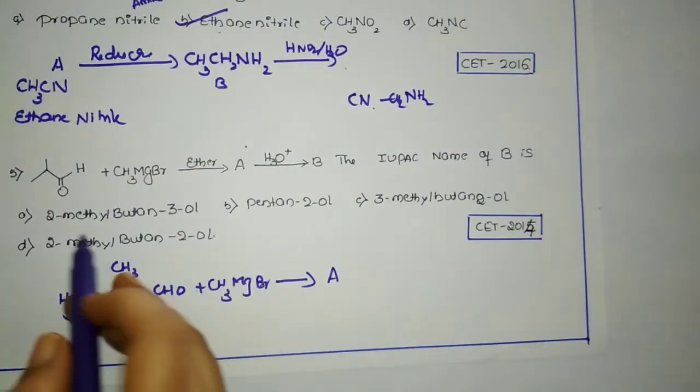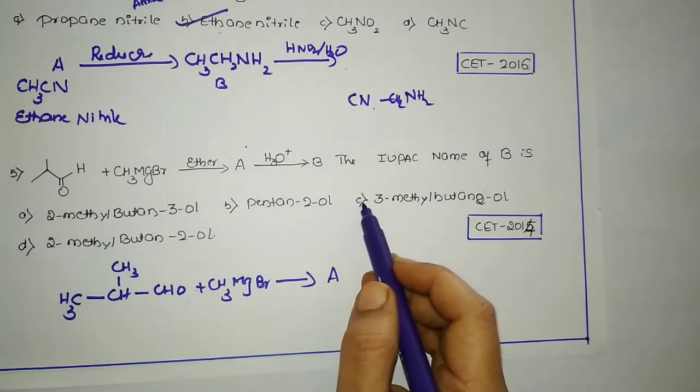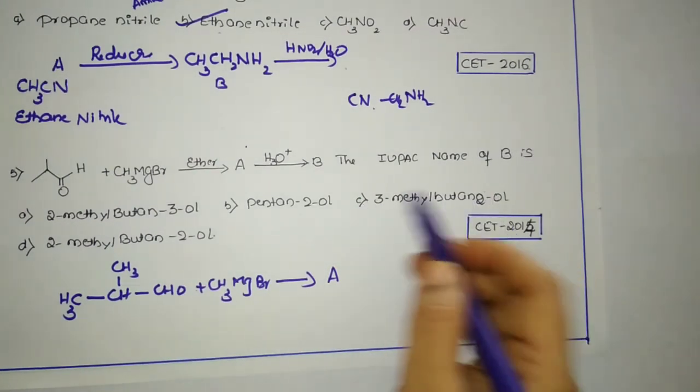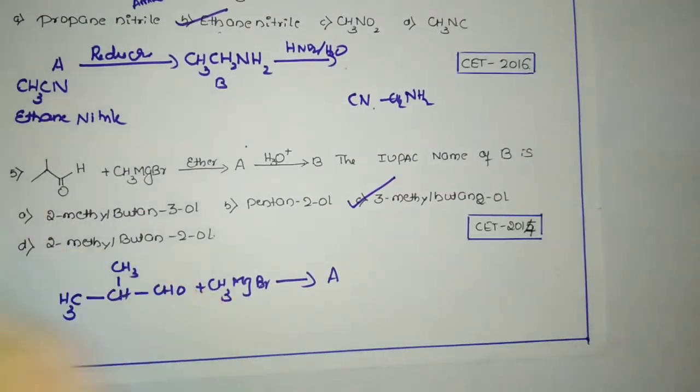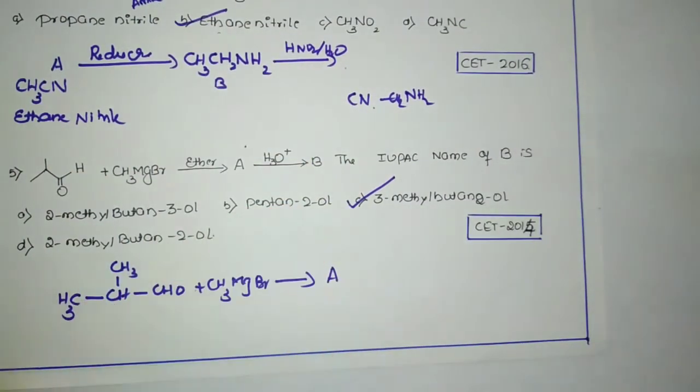So what is the option we have? This option C, 3-methyl butane 2-ol. So it's option C which is correct. This is how you need to solve. In questions number 4 and 5, some part of amines and the aldehyde chapter is included. That I'm going to discuss in upcoming videos so that it becomes very easy for you to practice.